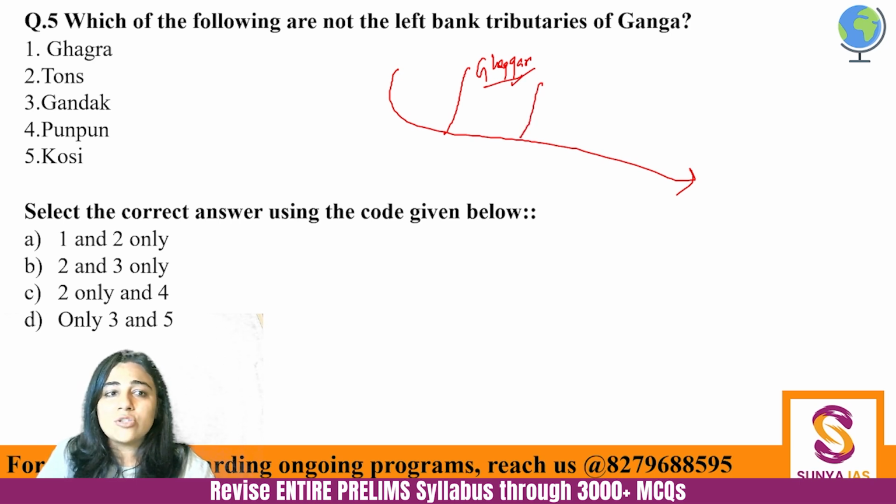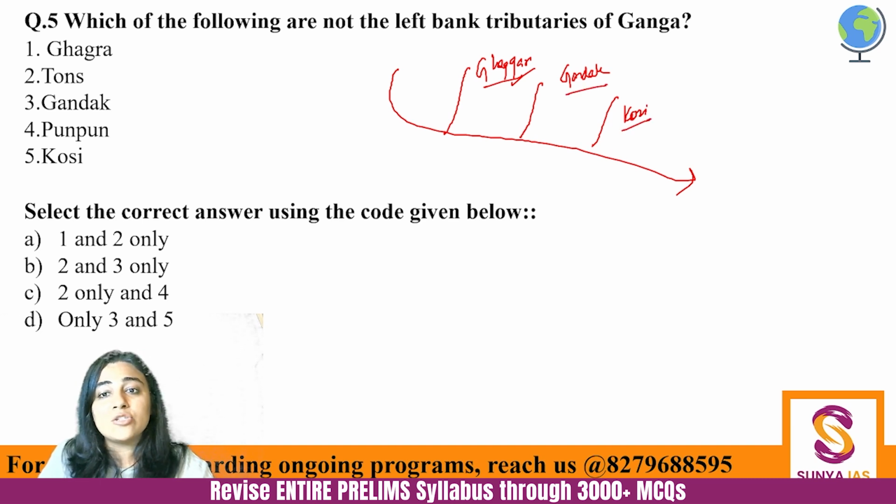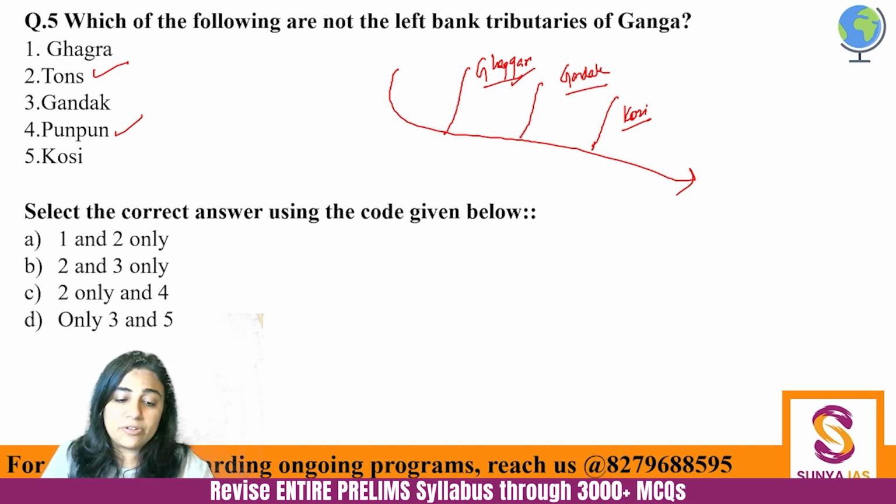Then Gandak is also a left bank tributary. And Kosi, a very important river from Bihar, is also a left bank tributary. The rest, the Tons and Punpun, are not left bank tributaries. These are right bank tributaries.